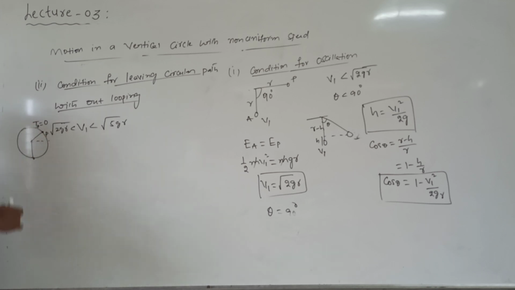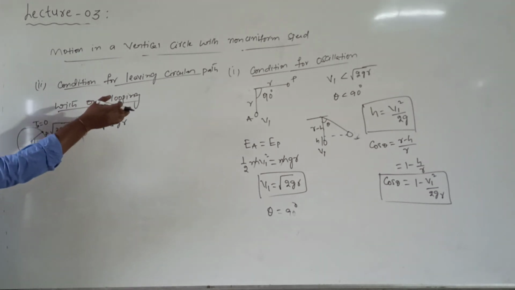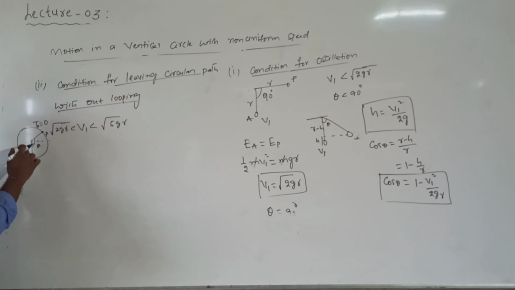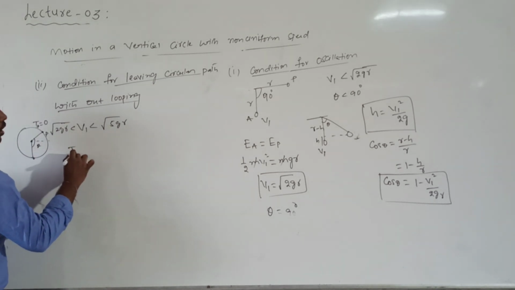So tension should become 0 when the velocity given to the body at the lowest point is greater than root over 2 into g into r. Let me call the angular displacement theta. Theta is obviously greater than 90. So first I want to calculate the tension at this point p.